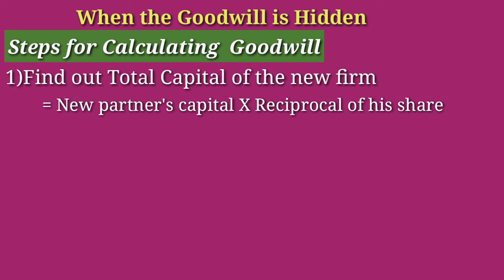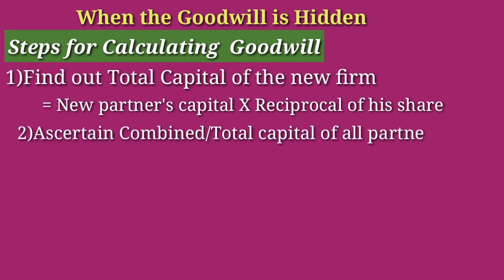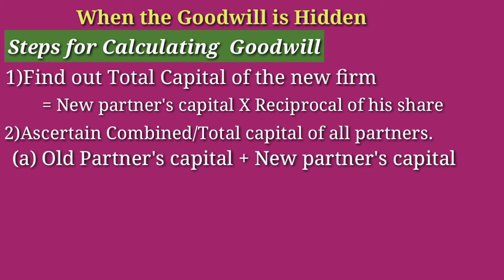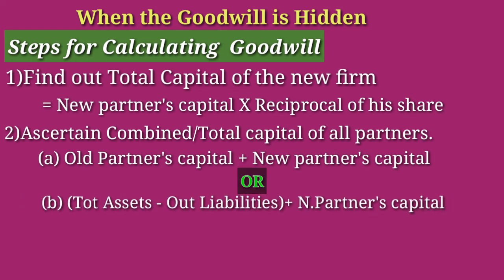Next step is to ascertain the combined or total capital of all partners by using: total capital of all partners equals old partners' capital plus new partner's capital, or otherwise total assets minus outside liabilities plus new partner's capital.